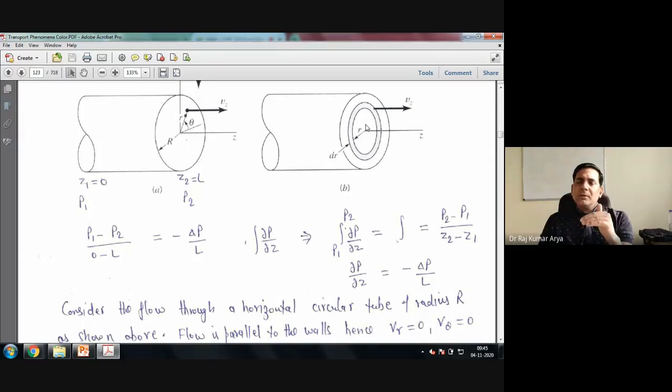Think about what about z? As we have talked in the last problem also, when you are talking about a fully developed flow, let's say you have a particular position r at z equal to 1, z equal to 2, z equal to 3, z equal to 4. If you are talking about fully developed flow at a particular r, the velocity should not change with respect to the z coordinate.